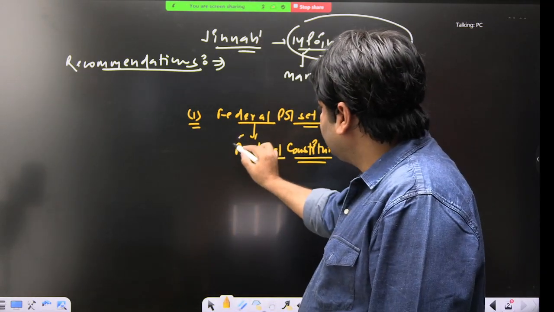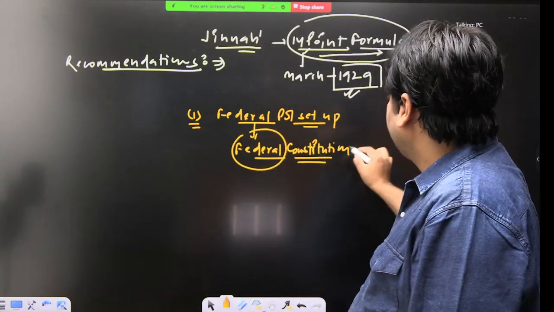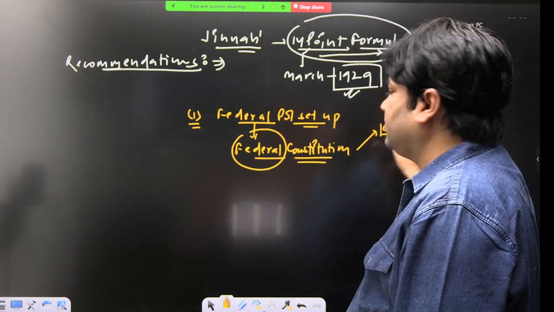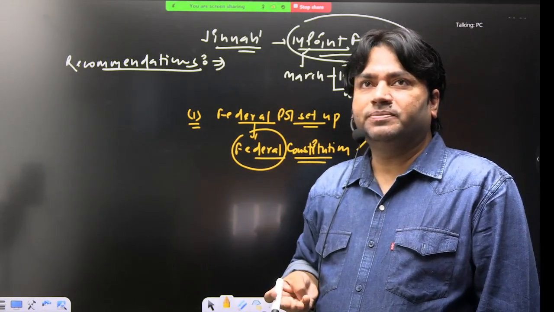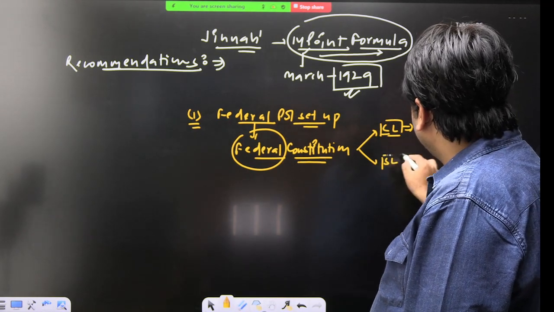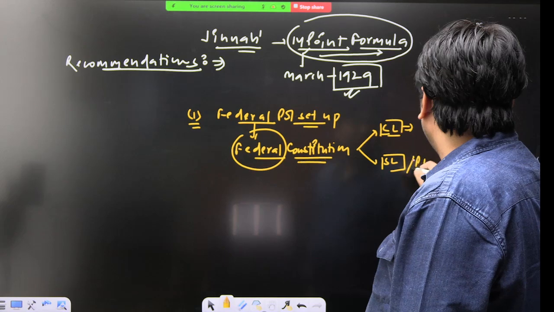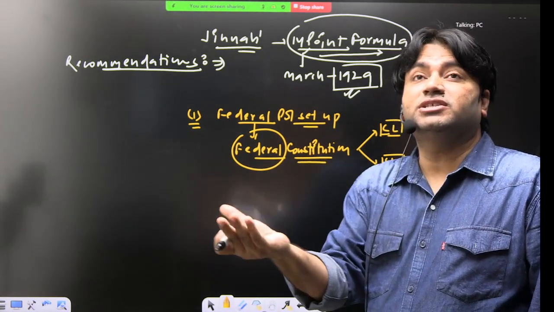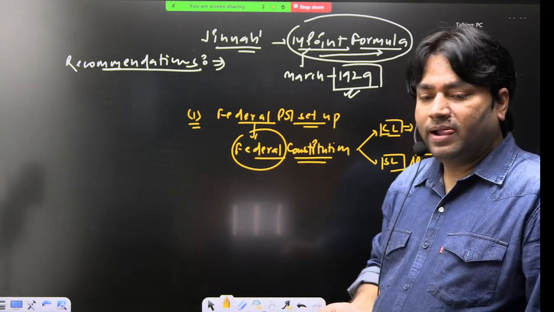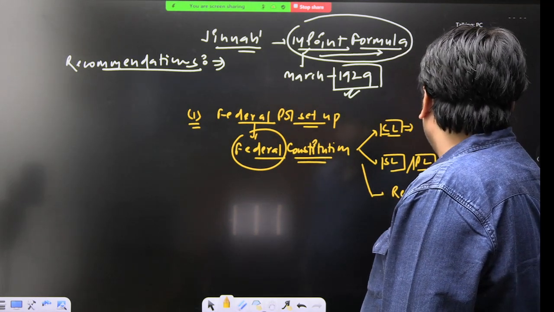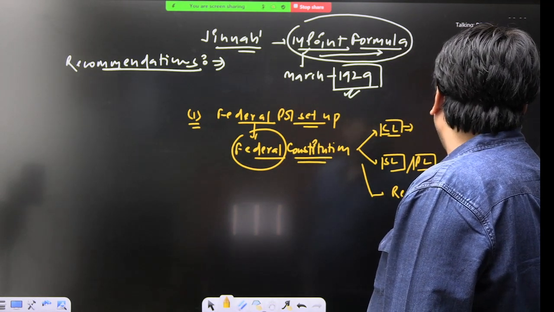And when this federal constitution comes, what will happen? The Center will have its power, the central list. There are subjects enumerated in the central list, right? There is a state list or provincial list, with subjects enumerated on which all states can make laws. And the third, residuary powers.